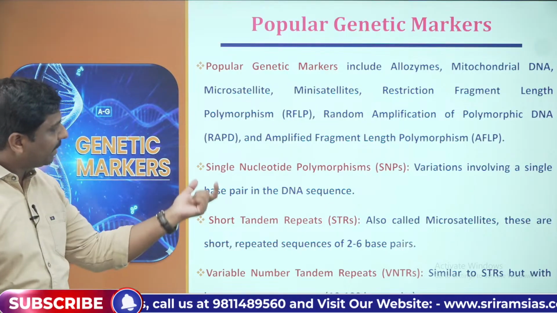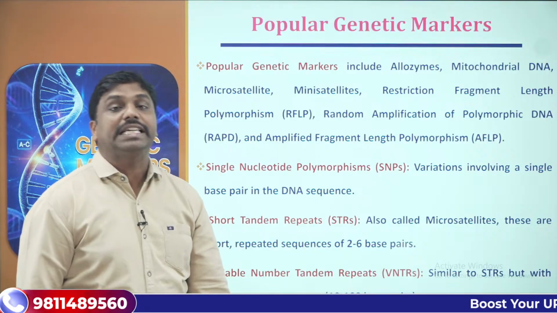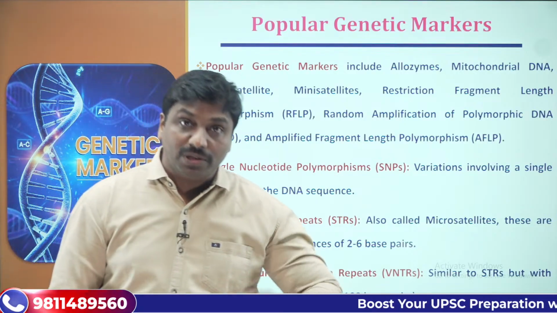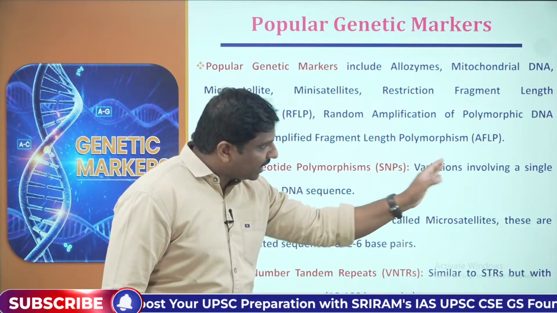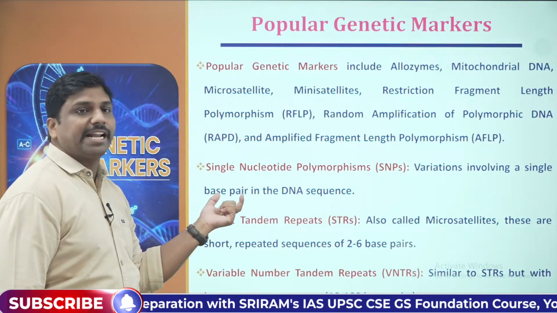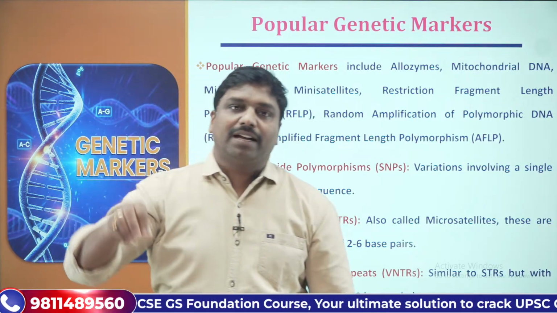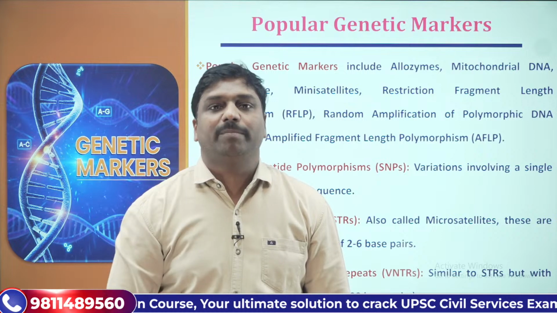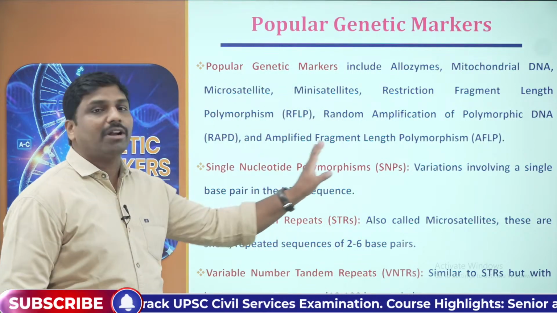First, let us understand what a single nucleotide polymorphism is. What happens here? There would be variations involving a single base pair in the DNA sequence. So a single base pair would be experiencing differences. So that is a single nucleotide polymorphism.